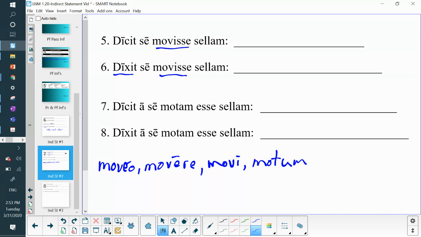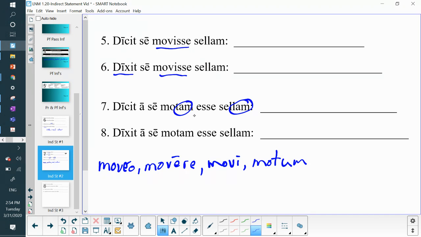Number seven, he or she is saying that the chair was moved by him or herself. Again, we have the ablative of personal agent, and we have sella agreeing with motam. So we know that sella needs to be the subject of motam esse. So he or she is saying that the chair was moved by him or herself.